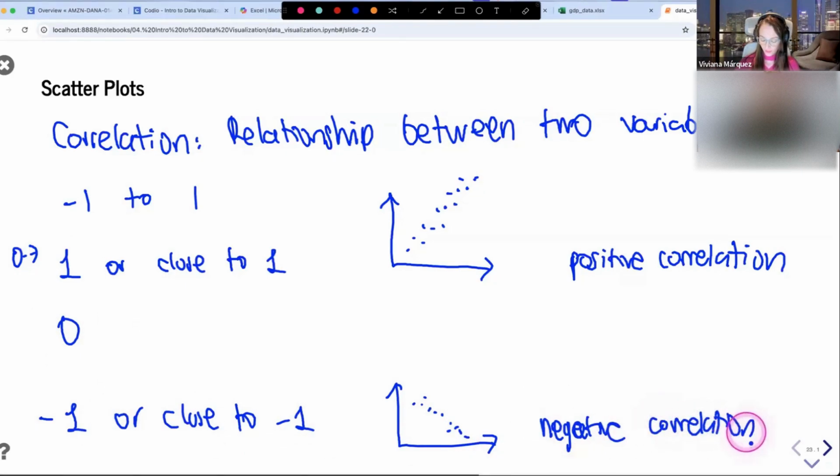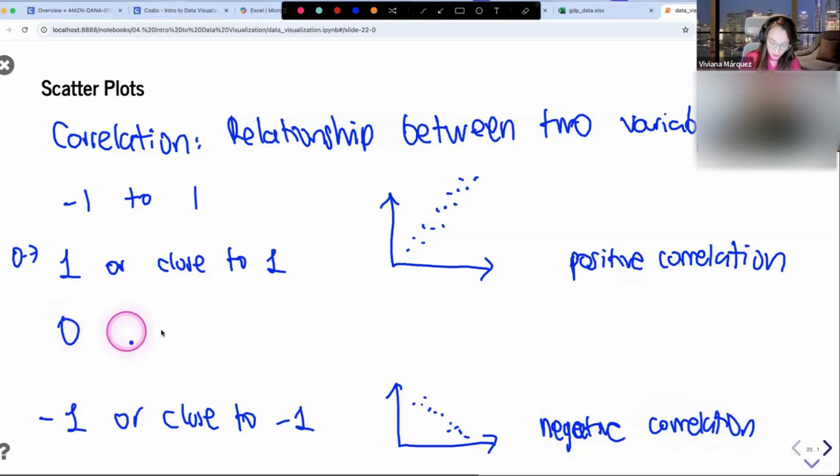So what is a good example of a negative correlation? The more hours you spend on TikTok, the lower the grade you're going to get on your final exam, for example, because the more you're watching TikTok or playing video games, your grade is going to go down. So as one variable goes up, the other one goes down.